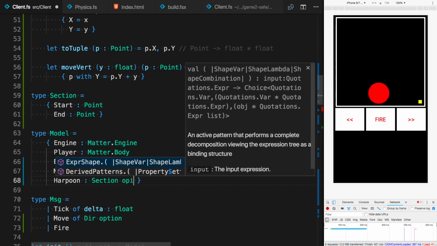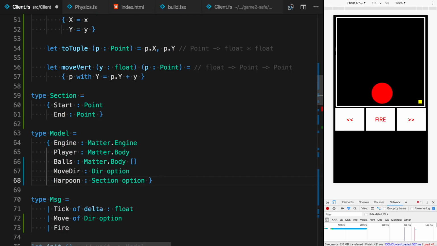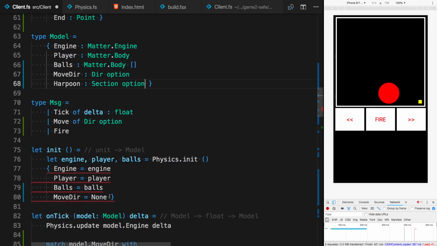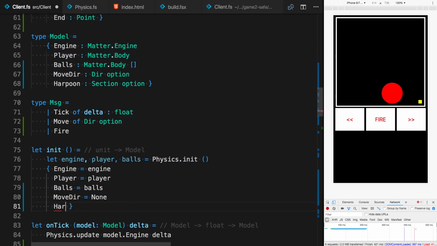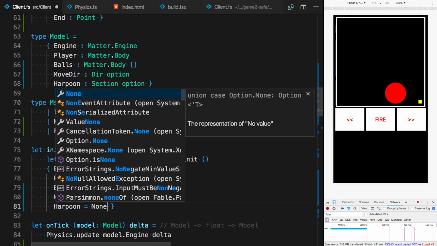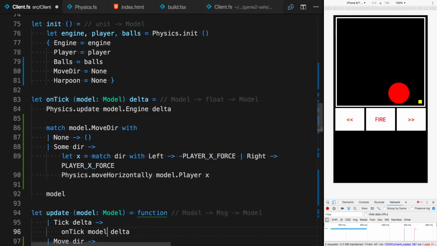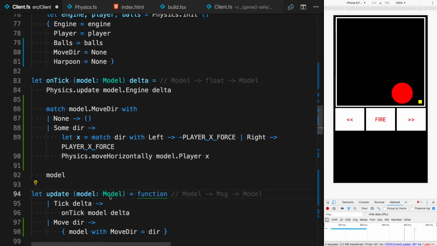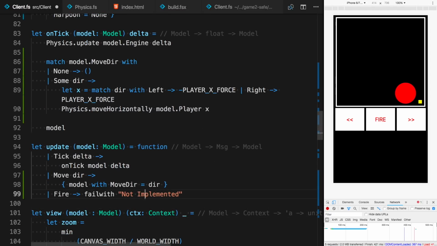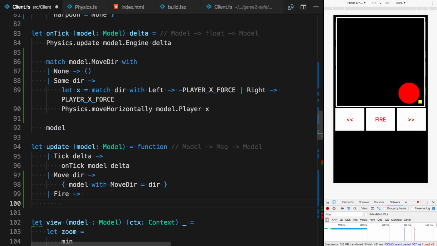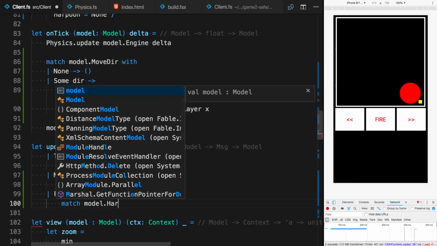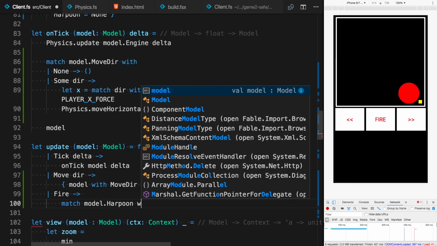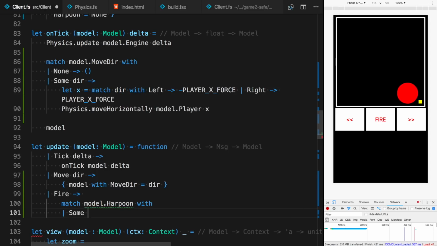And we can now add the harpoon to our model, and the harpoon will be of type section option. So initially there's no harpoon. If we fire a harpoon, it will be a section that is bigger and bigger, as you will see. Okay, so initially, as I said, the harpoon will be set to none. Alrighty, and whenever the player fires, what we want to do is to see whether the harpoon is already there. If it is, it means that we need to wait until it disappears, so we don't do anything.